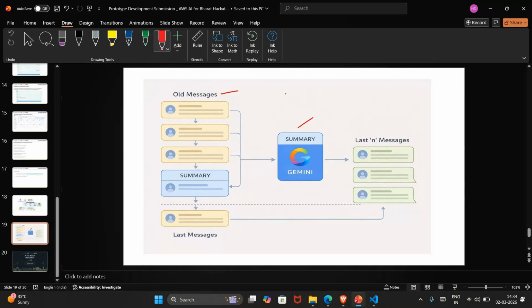So when the conversation becomes too long, we make a summary of those conversations, keep the last n messages, and send the summary of the old conversations combined with the last n messages to the model, where the model generates accurate answers based on user questions.